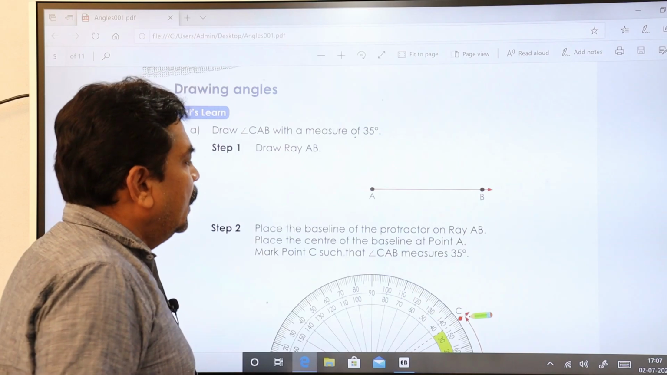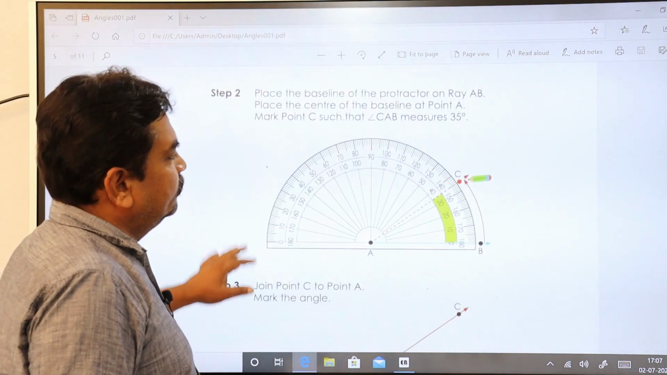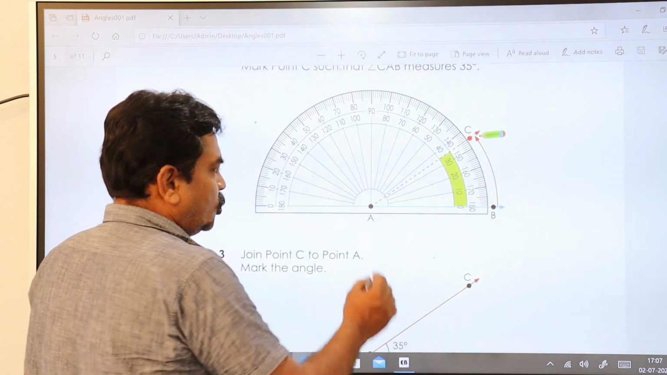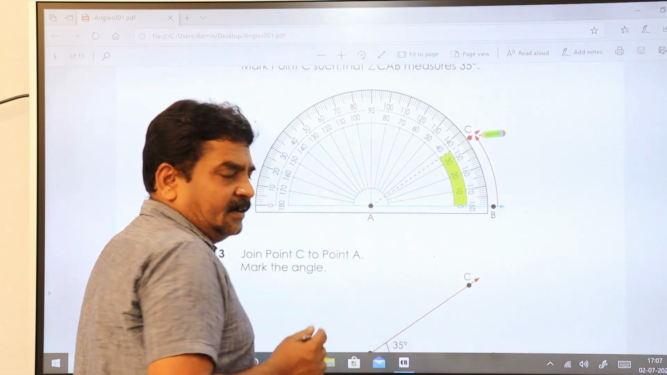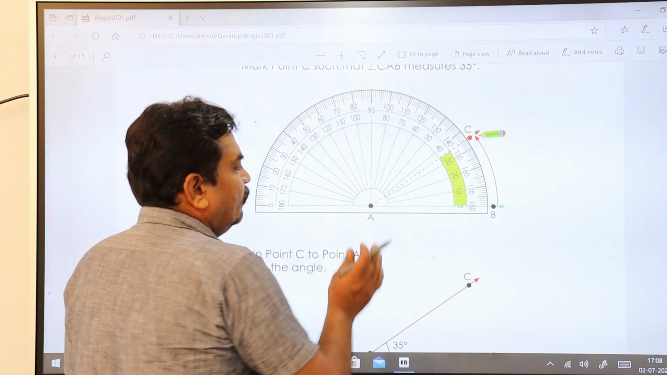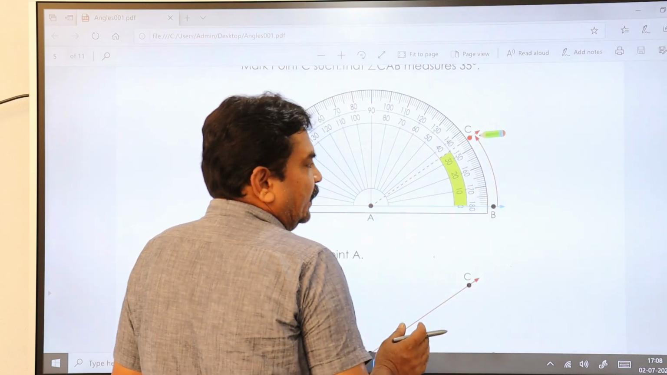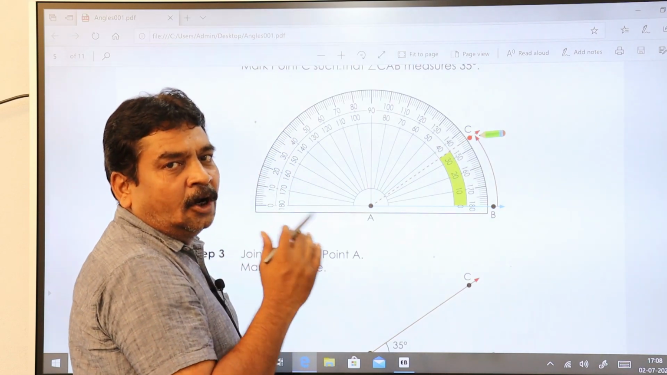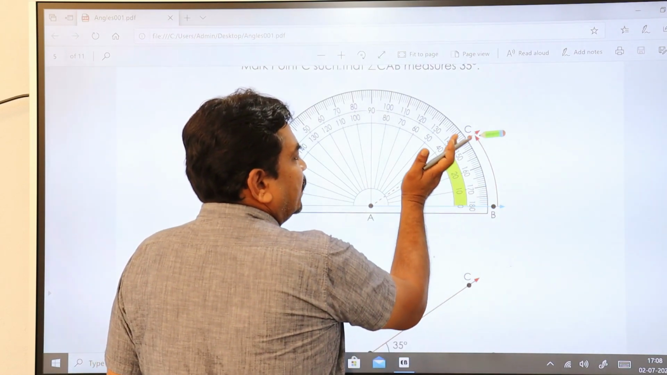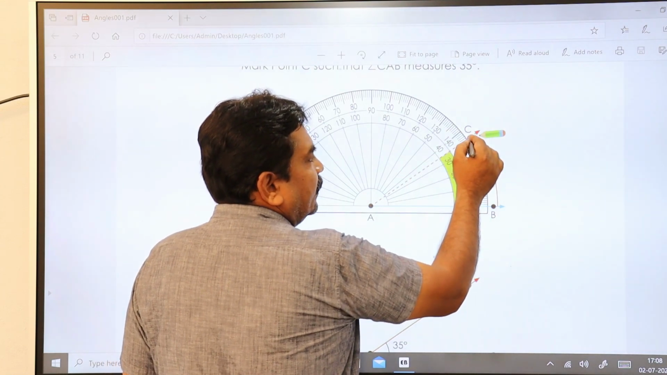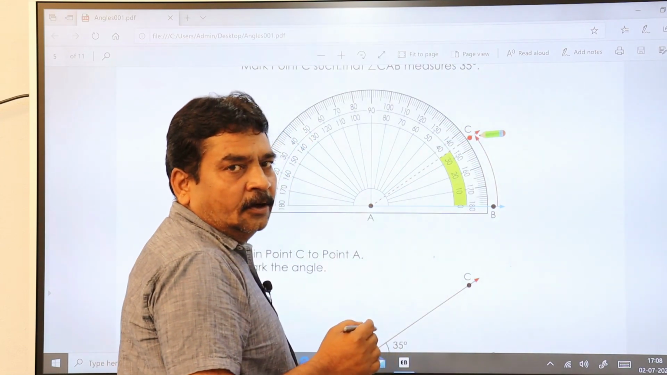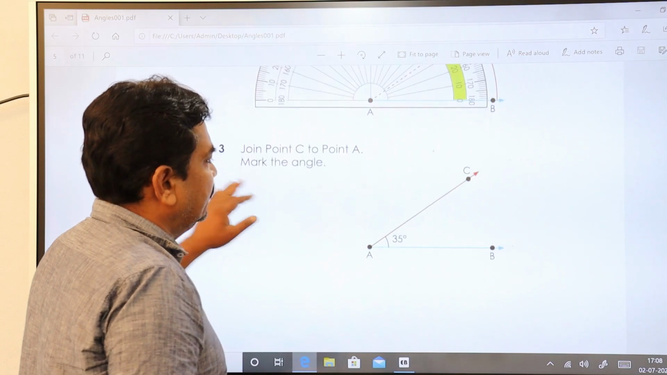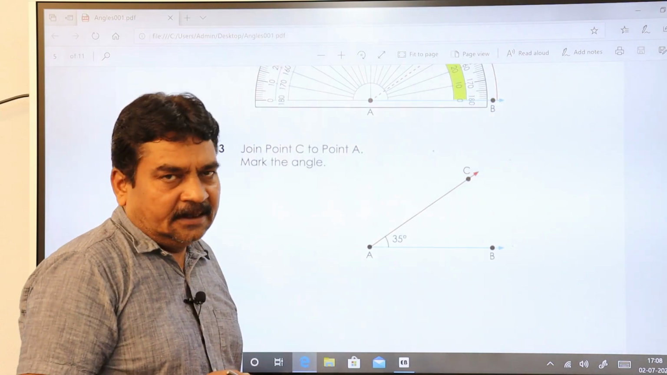Drawing angles. How to draw an angle? It is also very simple. How to draw 35 degrees? First you draw a ray. Keep the protractor on the vertex. Based on the direction of the ray, you start counting from 0 on the scale given on the protractor, and you count till you get 35. Mark a dot in your book, remove the protractor and then join the line. Then it becomes like this. This is your angle 35.